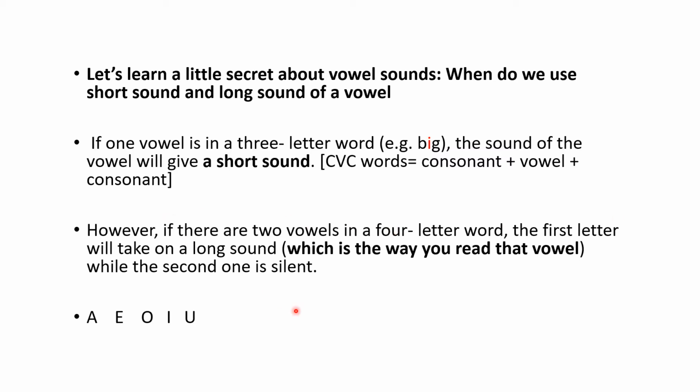But when we have a word with two vowels, say there's a 4-letter word and there are 2 vowels, you read the first letter as you read them. Usually you read them E, I, A. It's a long way, right? And the second one has no sound. So the second vowel is silent. So the rule to remember: if in a 4-letter word there are 2 vowels and 2 consonants, the vowel takes a long sound, the first one, but the second vowel is silent. You don't say it. Okay?